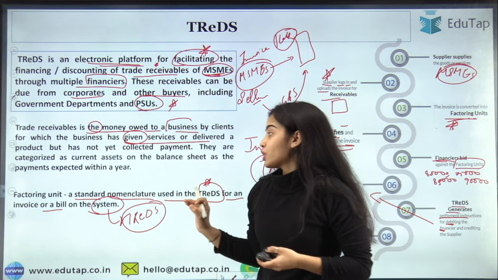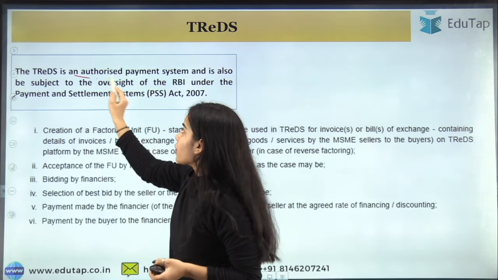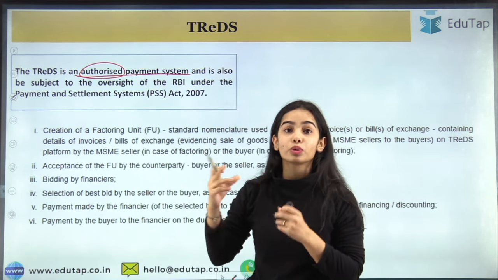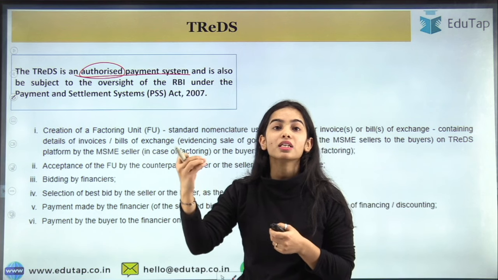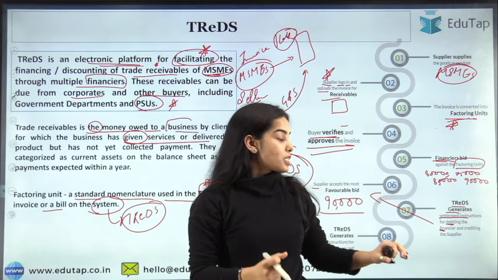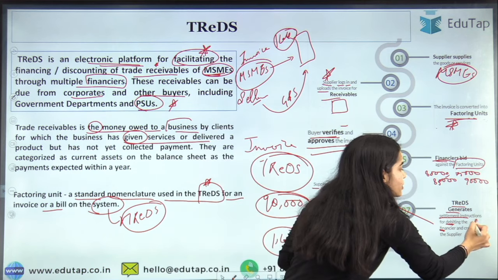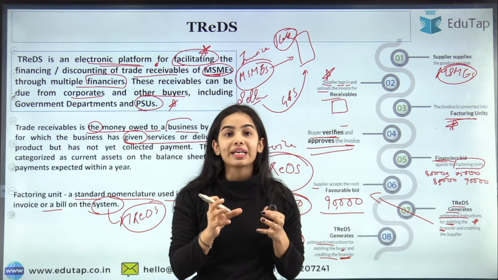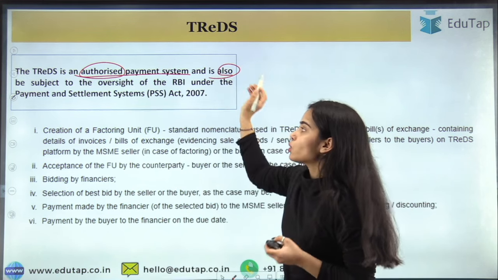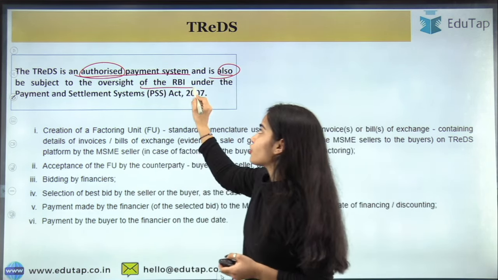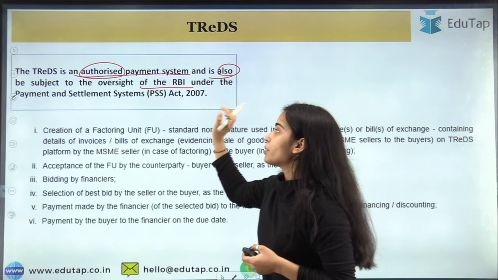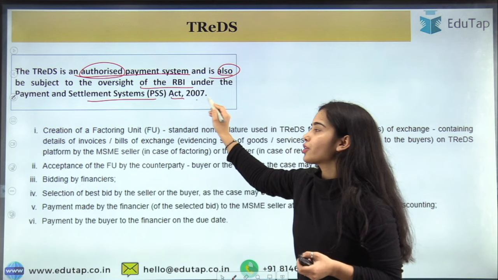Okay. So the TReDS is an authorized payment system. Through that, the TReDS is generating the settlement instructions. Because it is an authorized payment system, it is also subject to the oversight of the Reserve Bank of India. So the TReDS is working under the Reserve Bank of India under the Payment and Settlement Systems Act 2007.